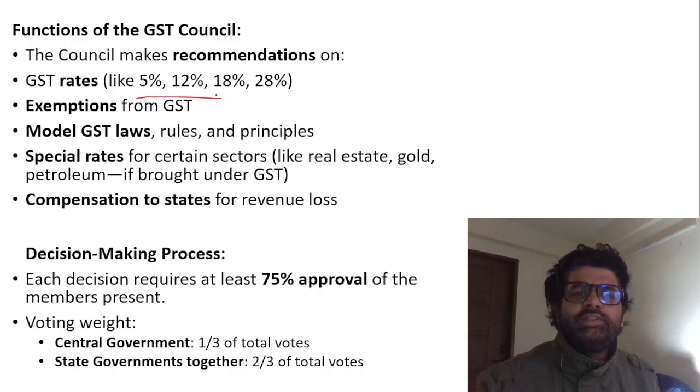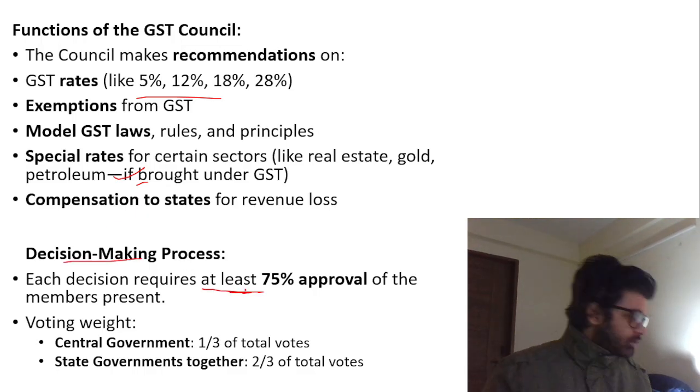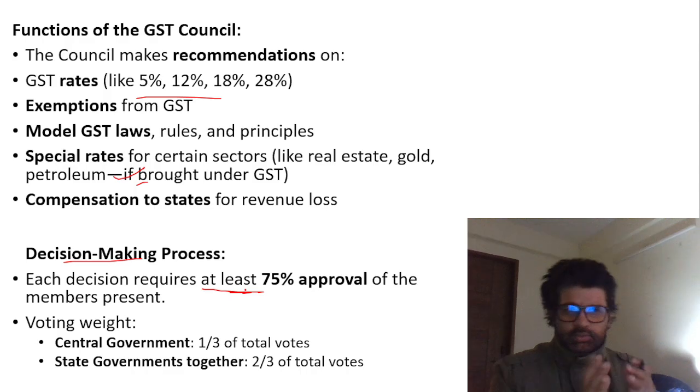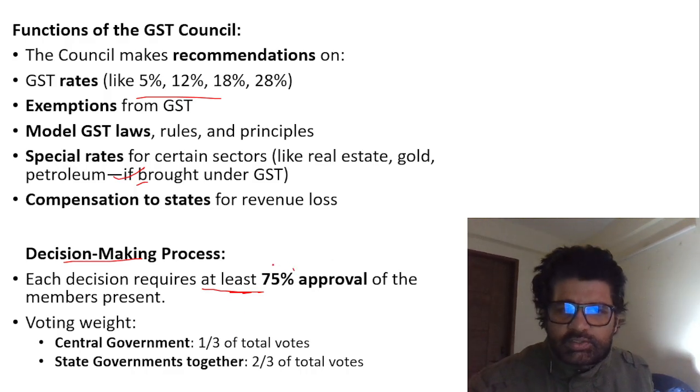GST Council, these things are changing. What is their role and what is their work? That is what is being discussed here. The decision-making process is important. They can directly ask you. They have already asked multiple questions on the GST Council, how it works, this and that. So each decision requires 75% approval: central government, one third, state governments.